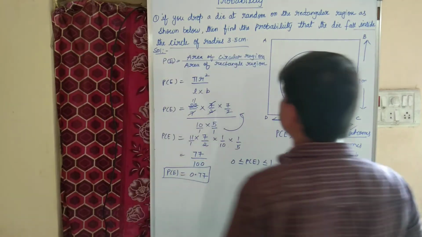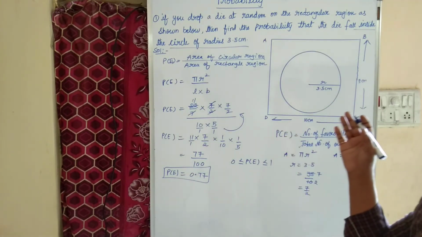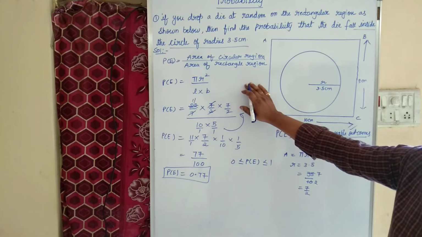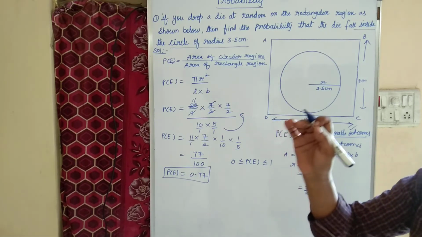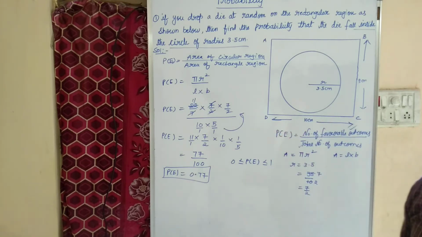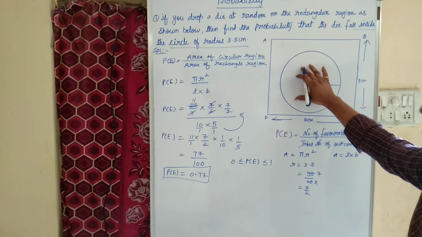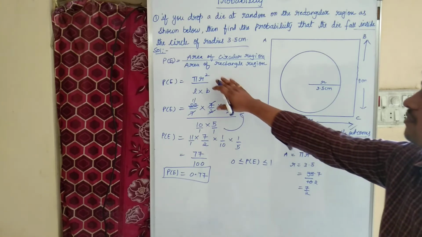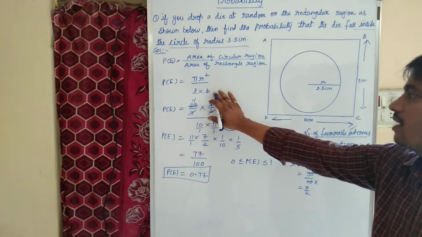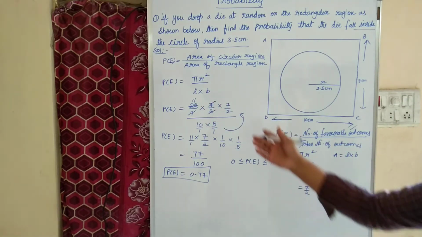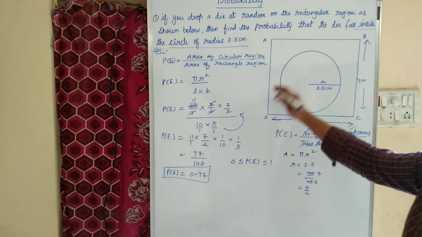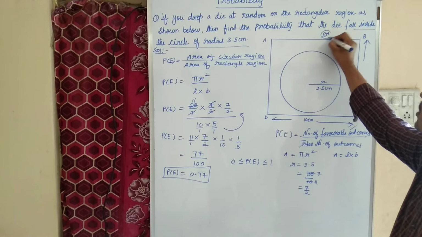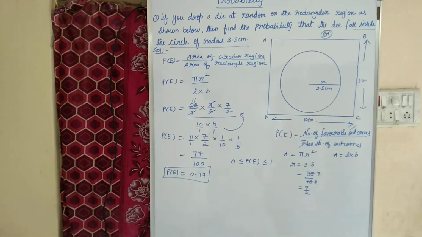Children, did you understand the question? Okay, if it is the worst case, they are asking this question only. So no need of confusing. If you observe carefully for a minute, it is simply area of circle by area of rectangle. Area of circle formula is pi r square and area of rectangle formula is L into B. That's all. After that we need to substitute, you'll get the answer easily. Okay, actually this question they asked for 8 marks. This is an 8 mark question actually. Okay children? Yes.